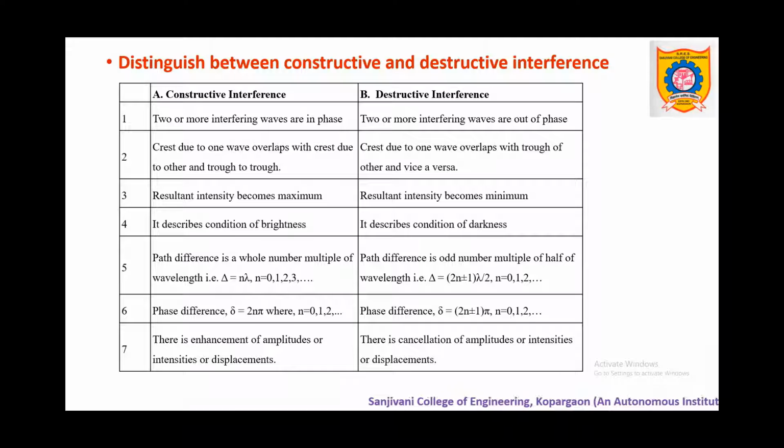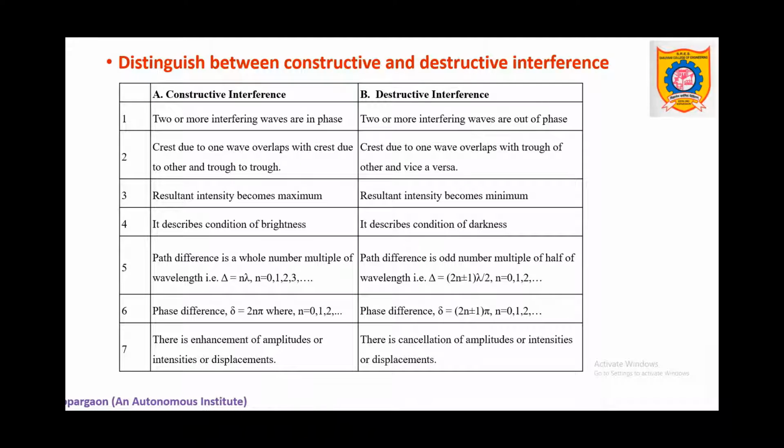And for the interference to be constructive, the path difference should be a whole number multiple of wavelength, that is delta equals n lambda, where n equals 0, 1, 2, 3, etc. Now if we multiply this path difference n lambda by 2 pi by lambda, we get the phase difference, which is of the order of 2n pi. Thus the overall enhancement or increase in the resultant amplitude or intensity is called constructive interference.